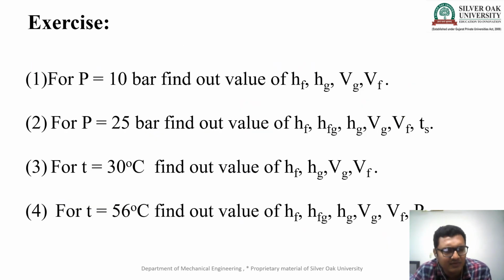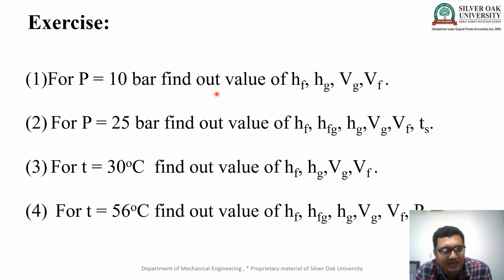Here I will do a small exercise, then we conclude our session. Here pressure P is equal to 10 bar and I want to find out hf, hg, vf and vg. How can I find them? The pressure is already given, so I use the pressure table, mark 10 bar in the first column, and in the respective columns I can directly find hf, hg, vf and vg.